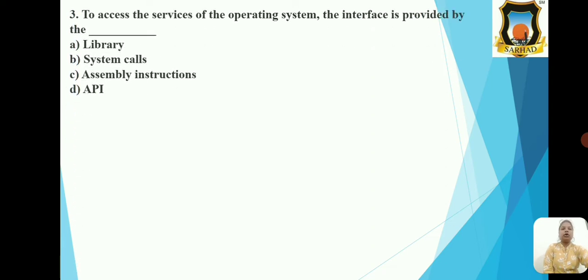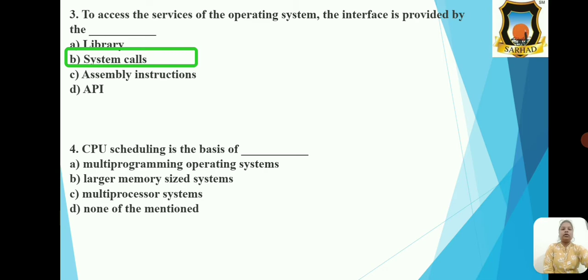Next MCQ, to access the services of the operating system, the interface is provided by the, and the options are library, system calls, assembly instructions, and API. So the correct option is option B, that is system calls.